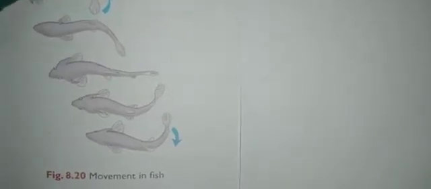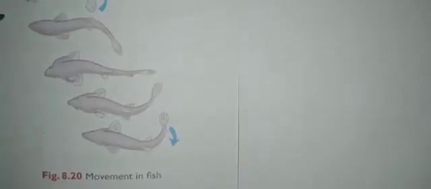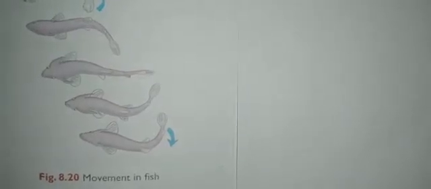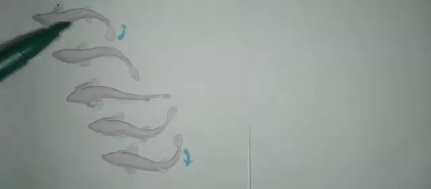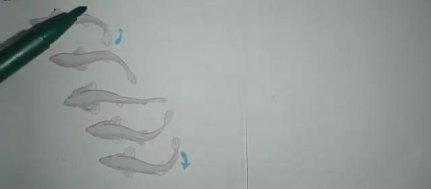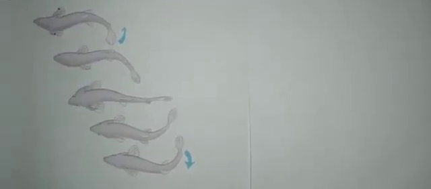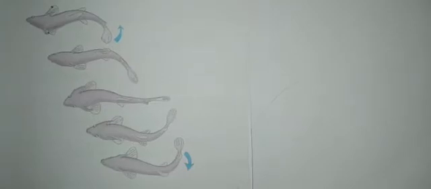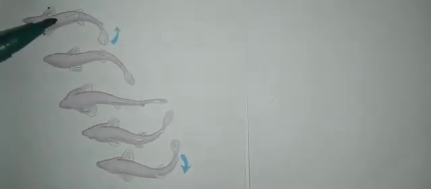So the paired fins consist of a pectoral and a pelvic fin. Okay, so the pectoral fins here are a pair, and the pelvic fins are also a pair. So these are the pectoral fins and these two are the pelvic fins.